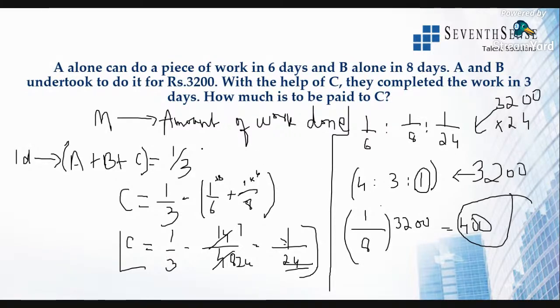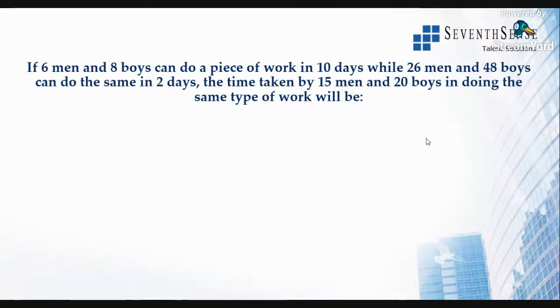Clear? So C will be doing 1/3 of the work, 1/3 of the work minus A plus B. So A plus B will be 1 by 6 plus 1 by 8. So C will be doing 1 by 24th of the work in one day. So altogether we have the ratio of work done, because the amount of work done will be paid. Okay, the amount of money will be paid for the amount of work done. All right, so together they will do it 4:3:1. So the amount has to be split up in these three ratios. So find out, that will be 400.